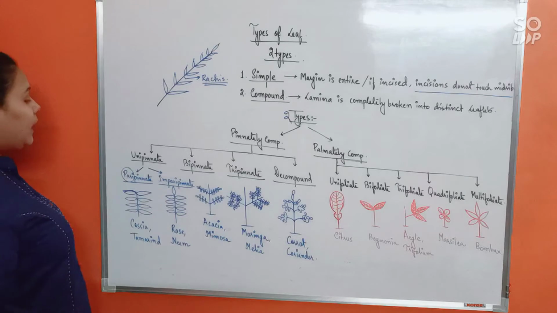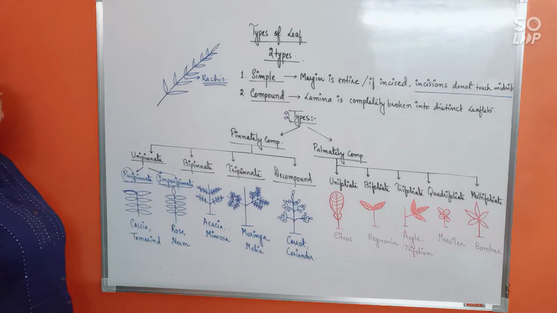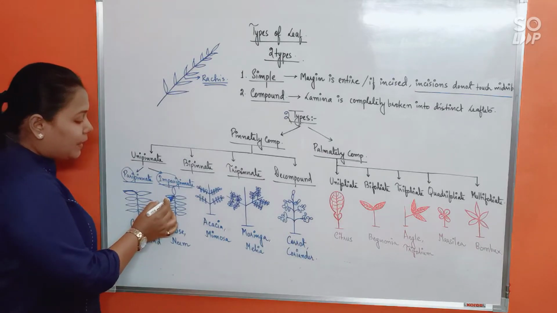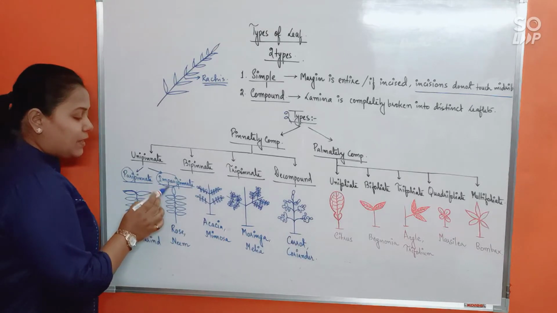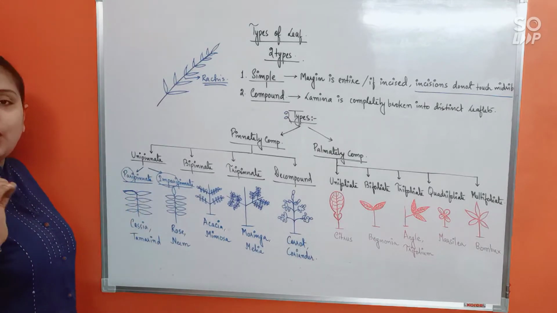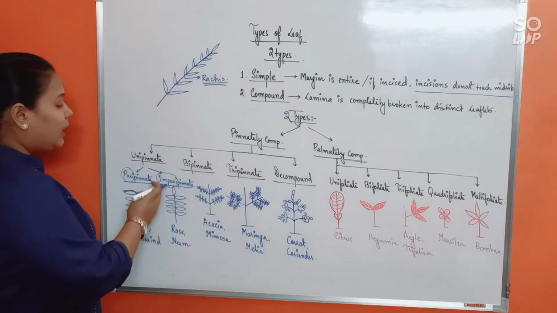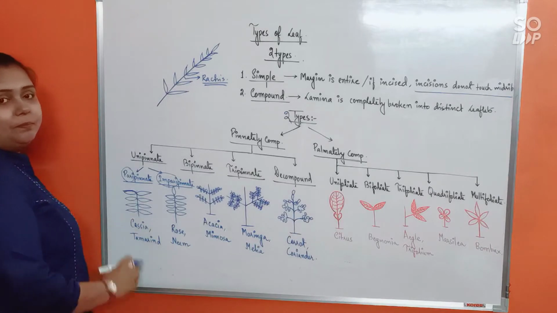Now, imperipinnate means the number of pinna will be in odd number. Or you can also say that the terminal pinna is present. Terminal pinna is present or the number of pinna is in odd number. In both ways we can call it imperipinnate. Example is rose and neem.